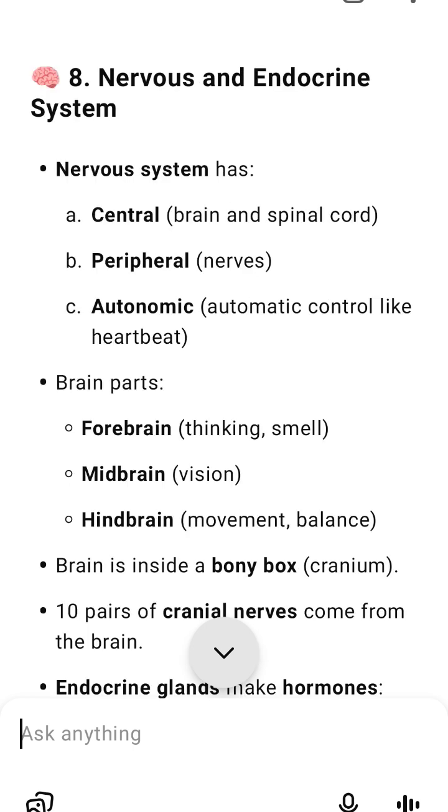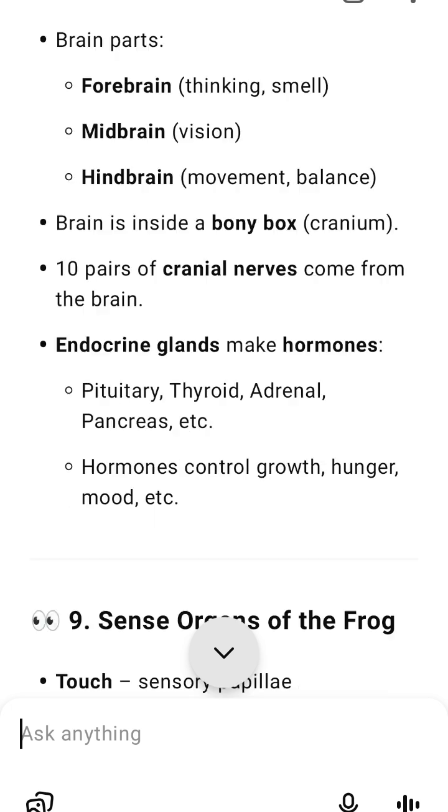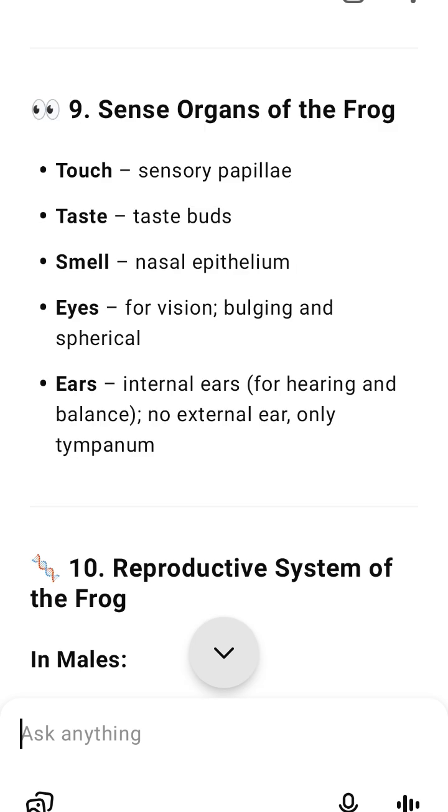Reproduction. Fertilization happens outside the body, in water. A female can lay 2,500 to 3,000 eggs at once. Eggs hatch into tadpoles, which are like small fish. Tadpoles grow and change into adult frogs through metamorphosis.